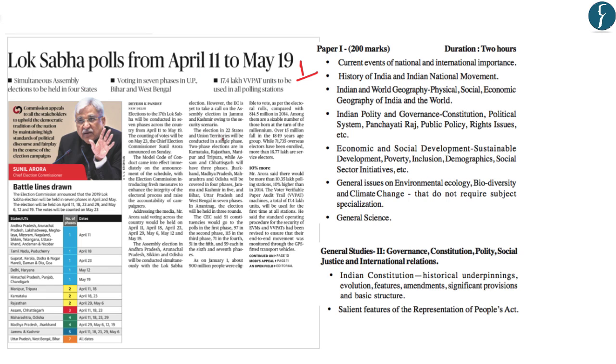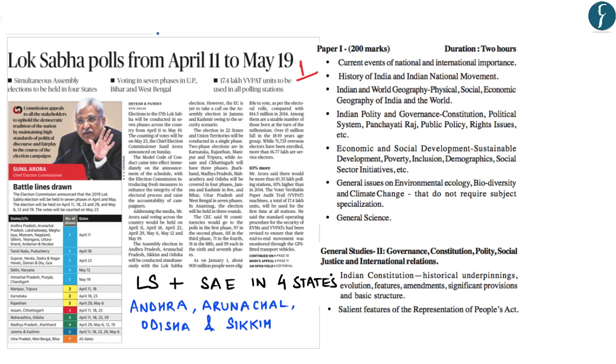Now this particular news is with respect to yesterday's press conference of the Chief Election Commissioner with respect to the upcoming Lok Sabha election of 2019, where the Chief Election Commissioner has announced that the upcoming general election of 2019 will be held in 7 phases along with assembly elections in 4 states, namely Andhra Pradesh, Arunachal Pradesh, Orissa and Sikkim.